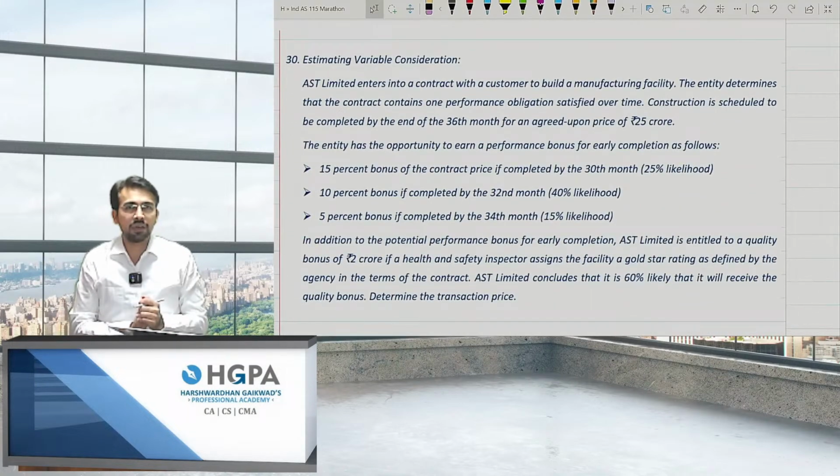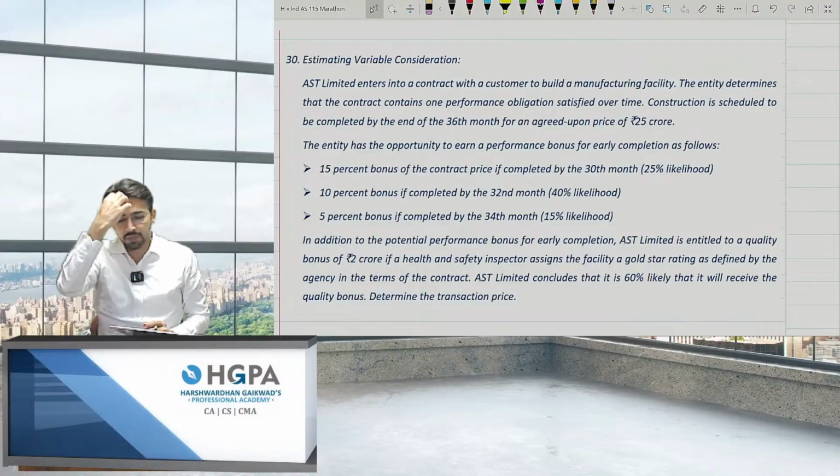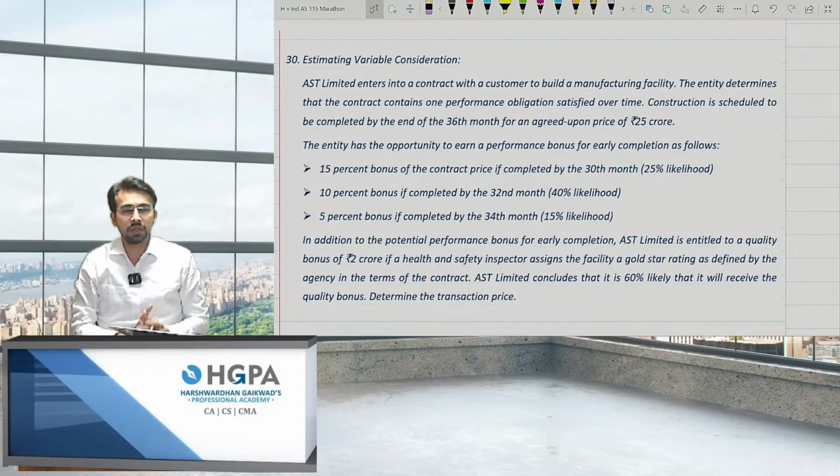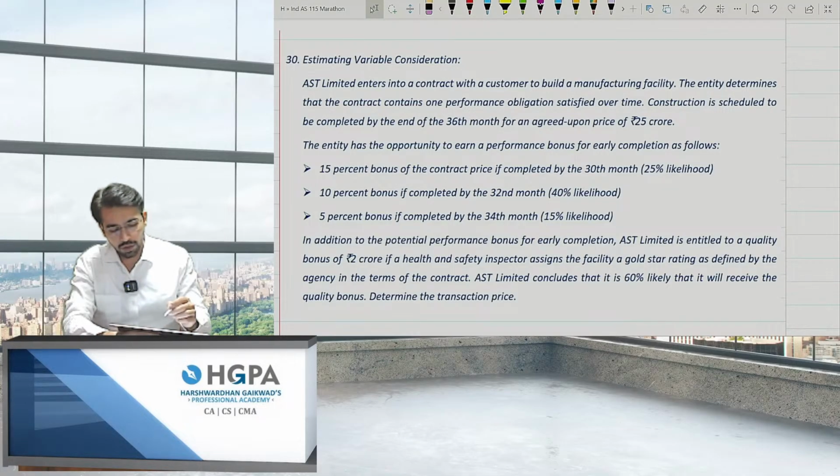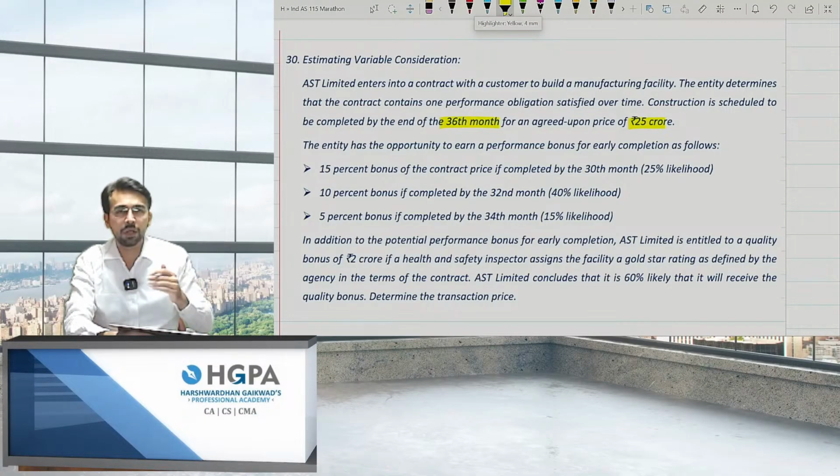One more example on variable consideration. I'm just reading out, please pay attention. AST Limited enters into a contract with a customer to build a manufacturing facility. The entity determines that the contract contains one performance obligation satisfied over time. Construction is scheduled to be completed at the end of 36th month for an agreed upon price of 25 crores. That means the agreed price is 25 crores and the total duration is 36 months.